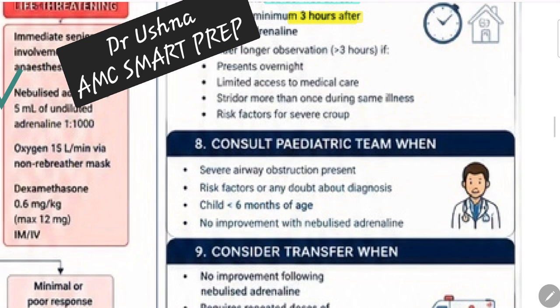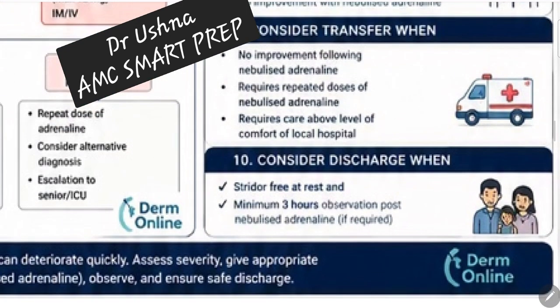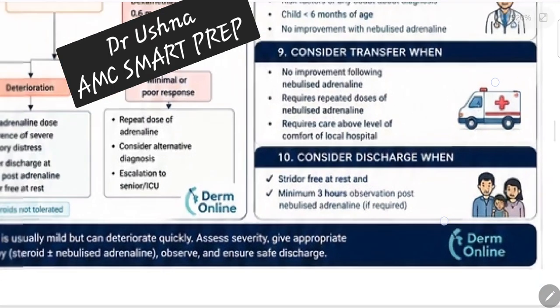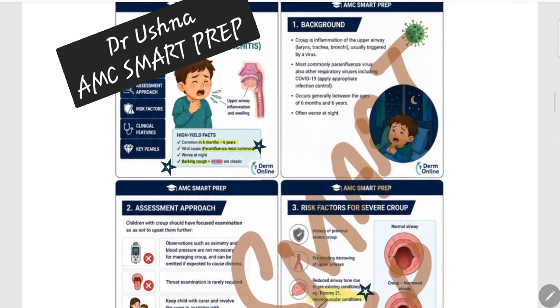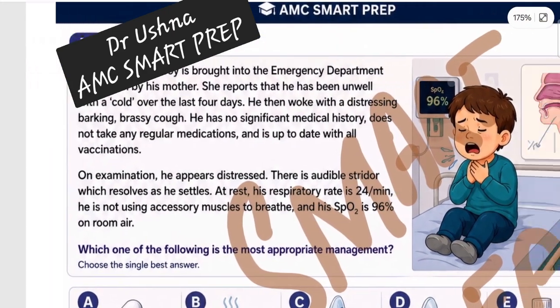If there are persistent overnight symptoms, or the patient has limited access to medical care, like a patient in a rural setting or remote area, you can observe for more than 3 hours also. Or if the stridor occurs more than once during the episode, then again you have to observe for more than 3 hours. So these are the indications of prolonged observation. You have to remember all these. Other things are not very important, but you have to discharge the patient whenever he is stridor free, and a minimum of 3 hours observation is there. So this is all about the croup patient, laryngotracheobronchitis. You need to remember. Let's practice an MCQ, to see how much information you have gathered.